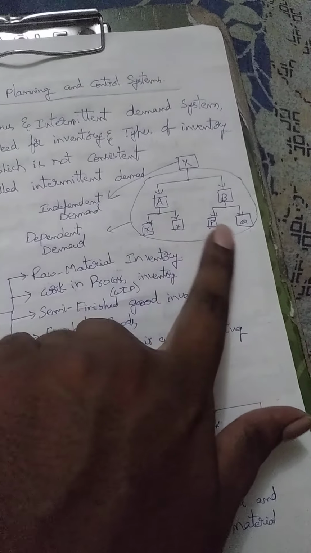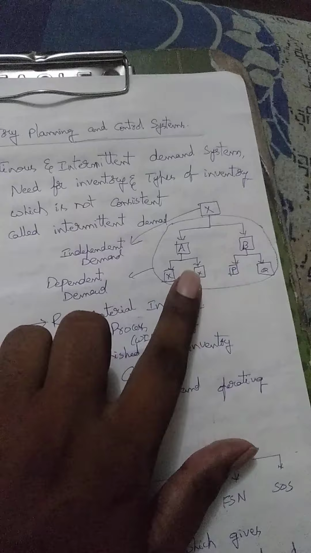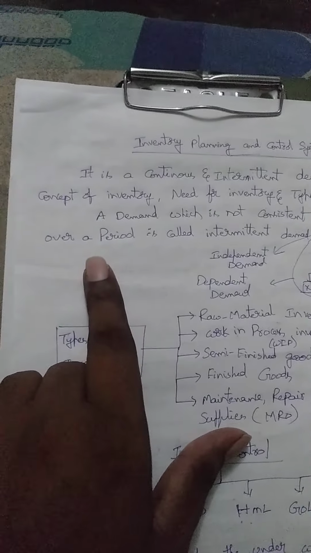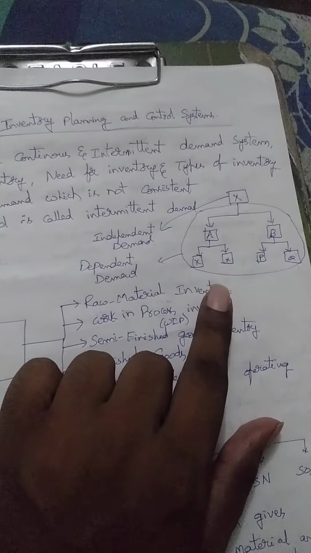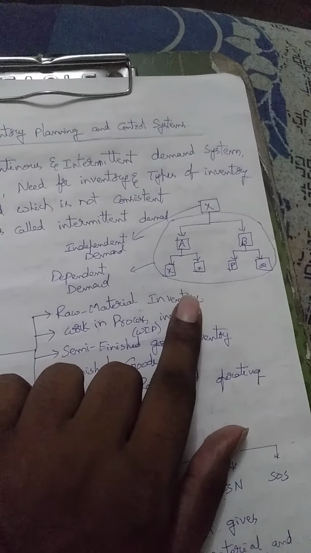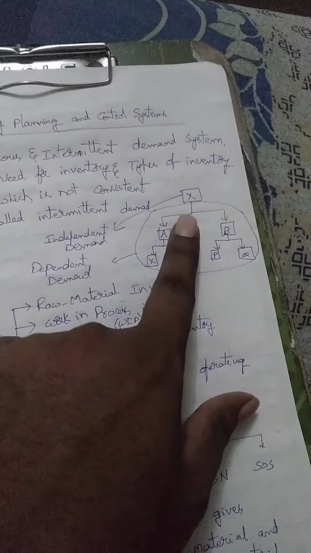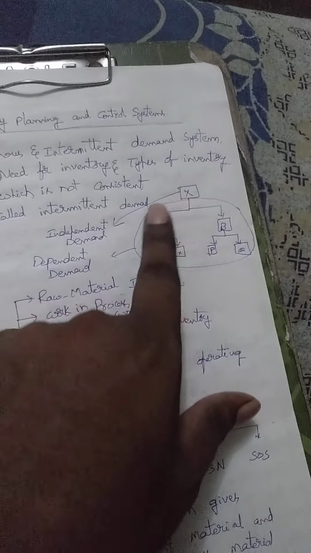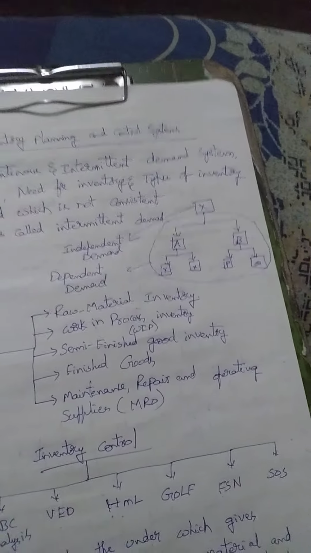A, B, X, Y, P and Q are the dependent demand. Which means that whatever the inventory is, it should not be consistent over a period of time. So this is nothing but the intermittent demand. Which means the inventory of materials does not maintain a consistent demand because of market fluctuations and the production point of view. In some situations maximum may be required, in some situations minimum required.